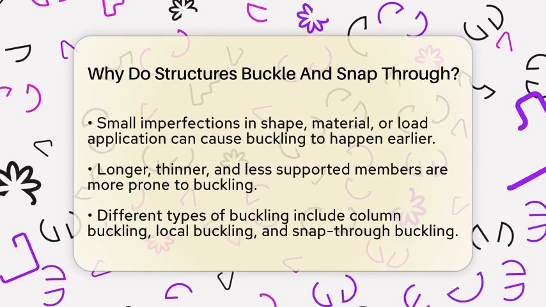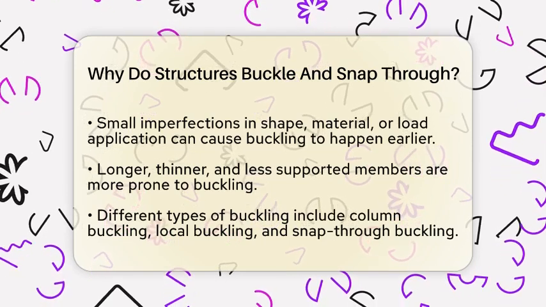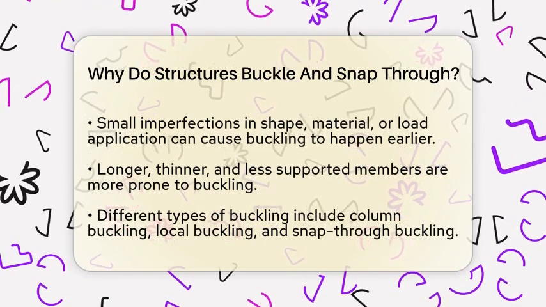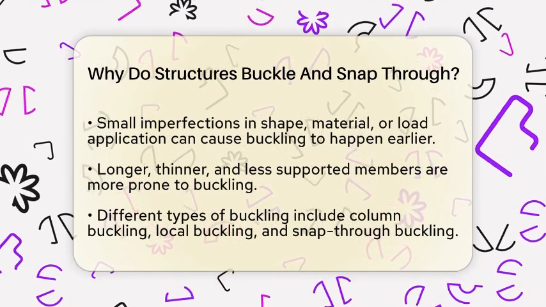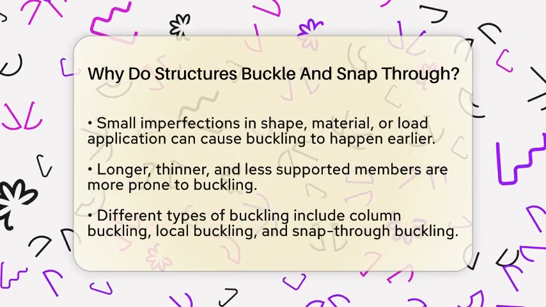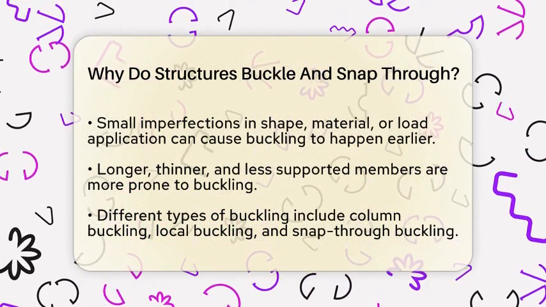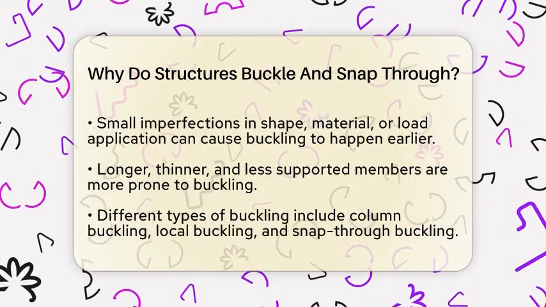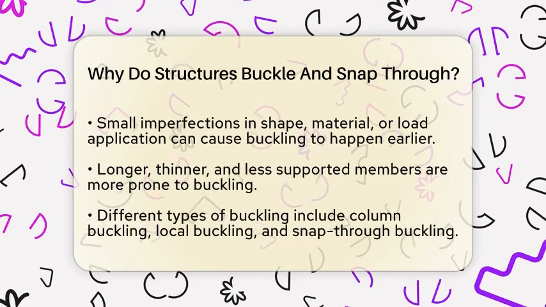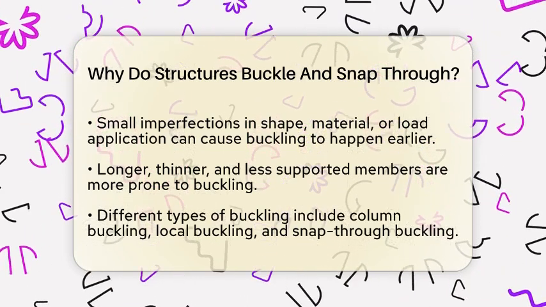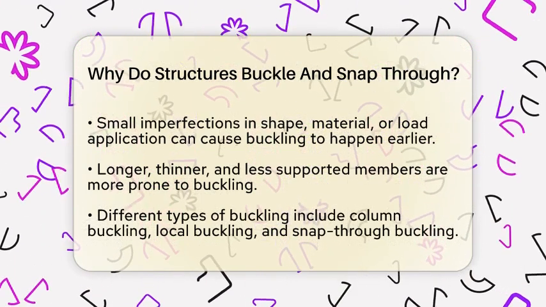Imperfections in the structure also play a big role. No structure is perfectly straight or perfectly aligned. Small flaws in shape, material, or how the load is applied can cause uneven stress. These tiny imperfections grow under pressure and make buckling happen sooner than expected. Think of a slightly bent straw that snaps when squeezed just a little too hard.